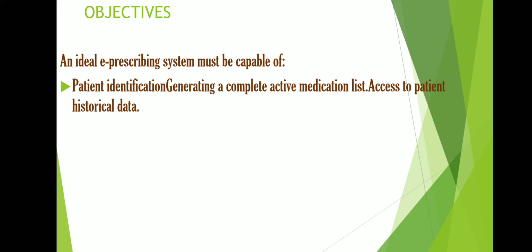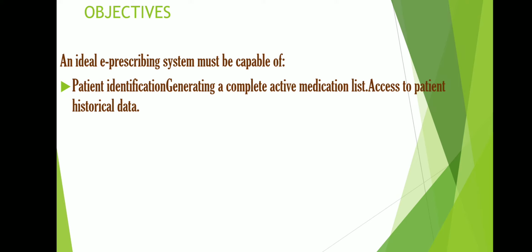Your e-prescription system should have the ability to identify the patient, that is, it should store the history of the patient, so that when you enter the condition or name or a few details of a particular patient, if it is already saved in the history, your e-prescription software system should quickly identify the patient and present the whole active medication list